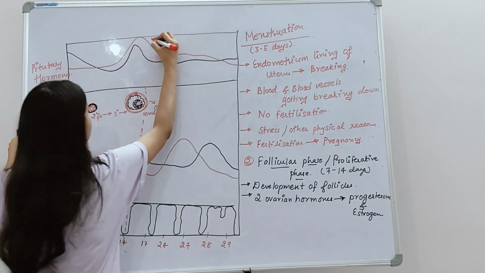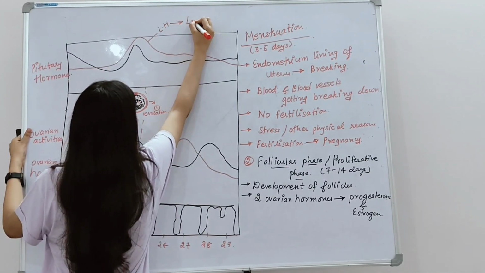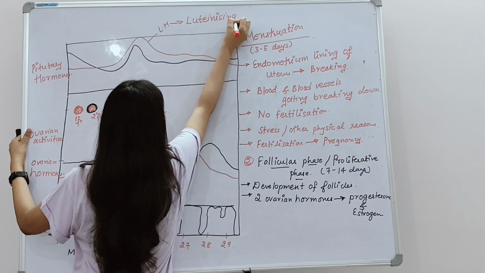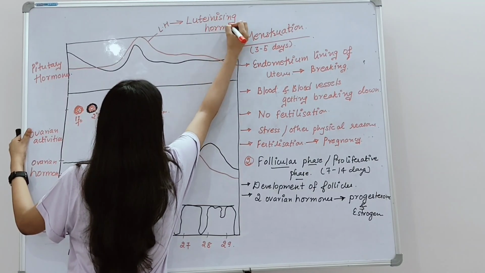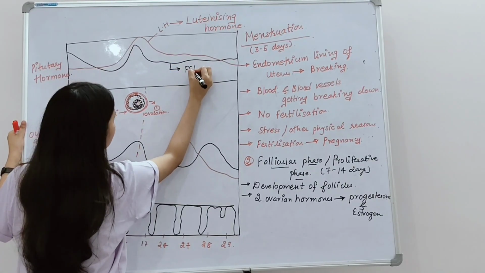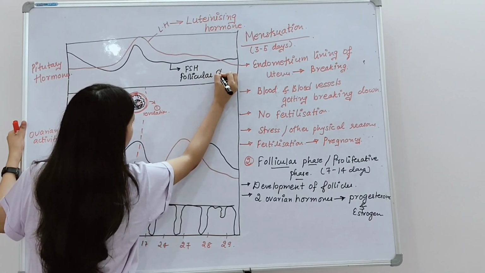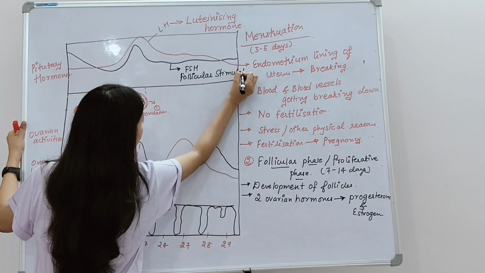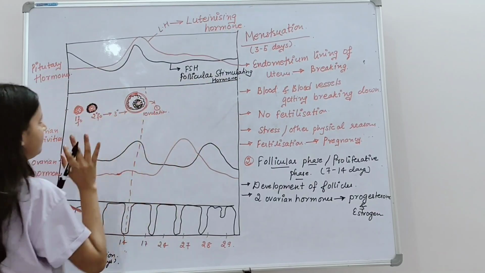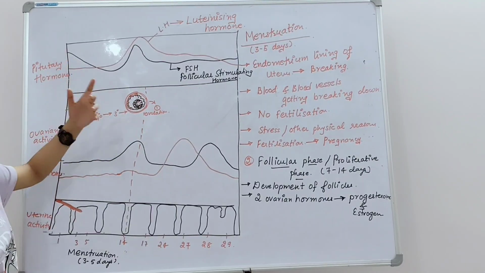Okay, which are these two hormones? This red one is actually LH, which is luteinizing hormone, and this black one is actually FSH, which is follicular stimulating hormone.